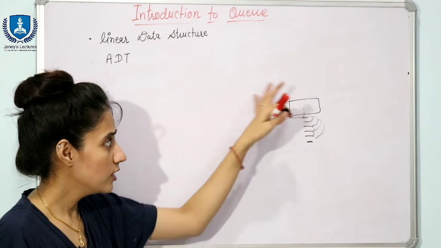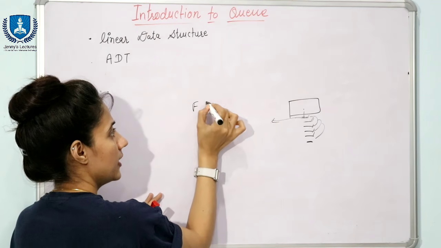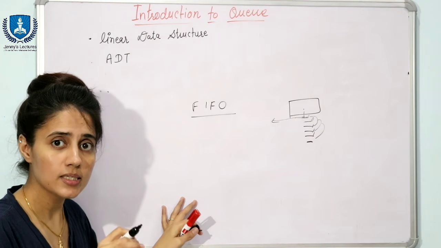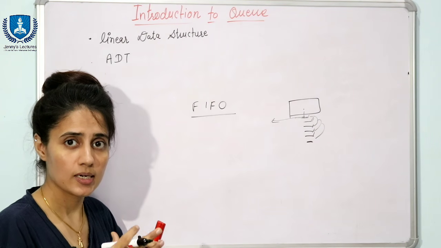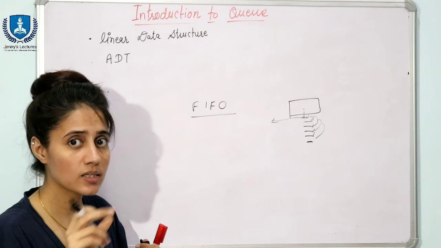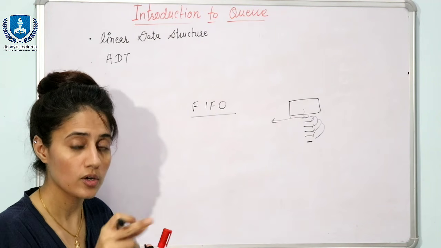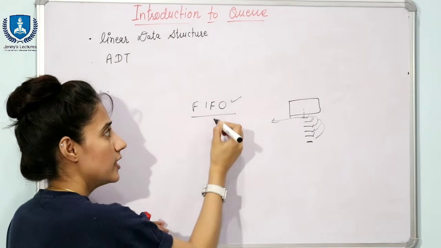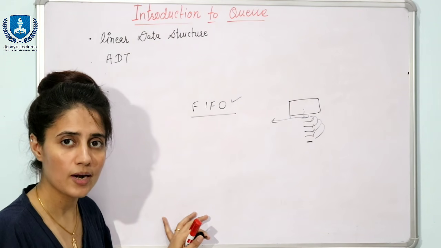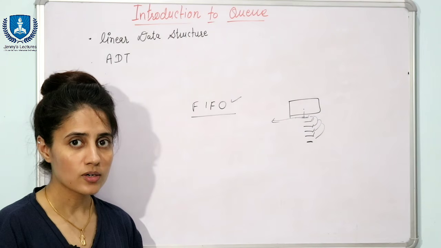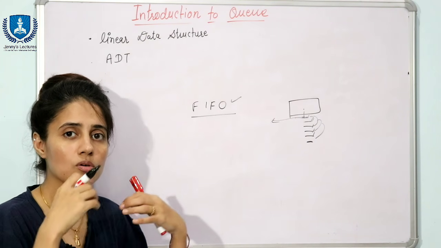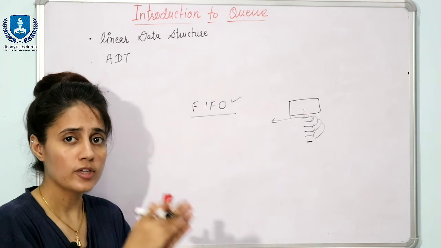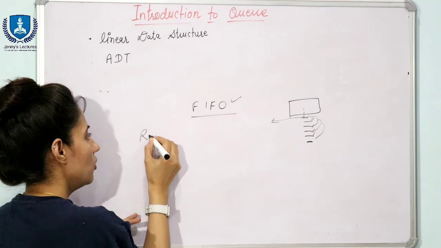In the queue, this idea is known as first in, first out, FIFO. So, a queue is basically a structure, or you can say an ordered list. As we have discussed, a stack is an ordered list that follows the principle of LIFO, last in, first out. A queue is an ordered list which follows the principle of first in, first out. Now, what is that principle? You can say a queue is a structure that follows some restrictions on insertion and deletion operations, a rule, a principle. And what is that rule?